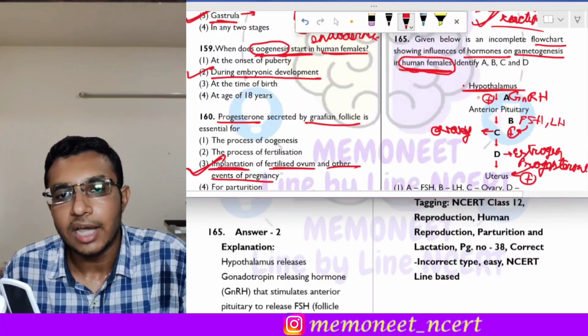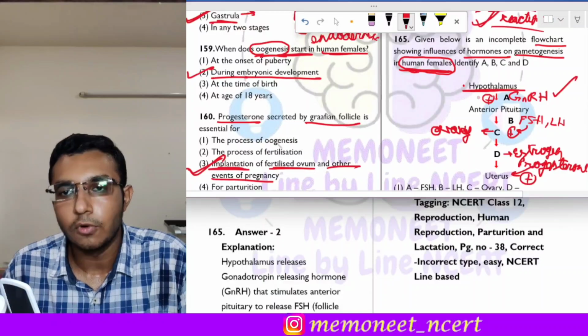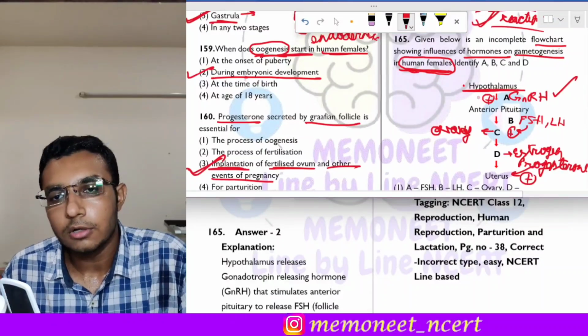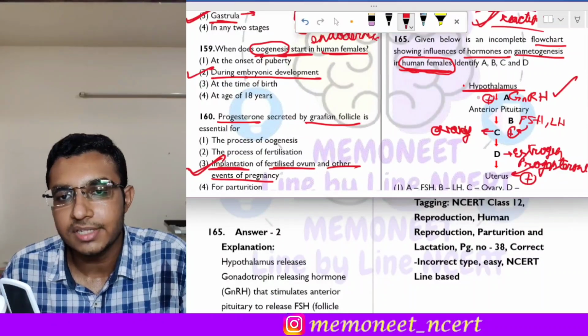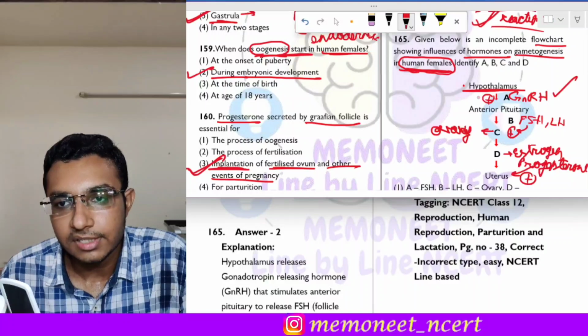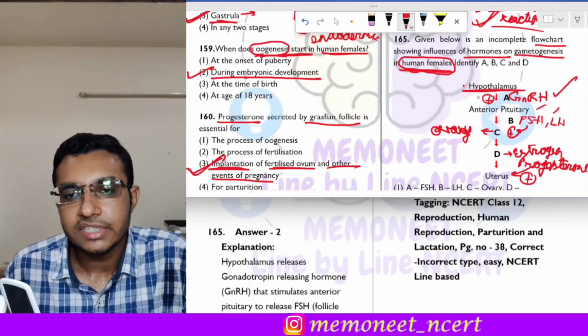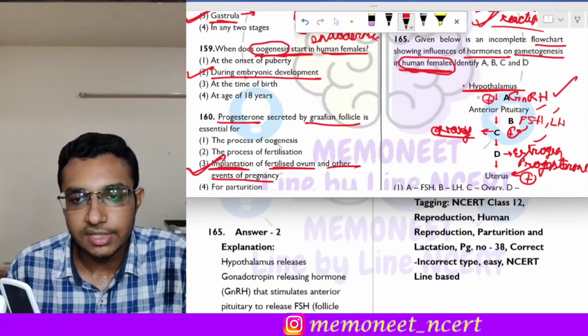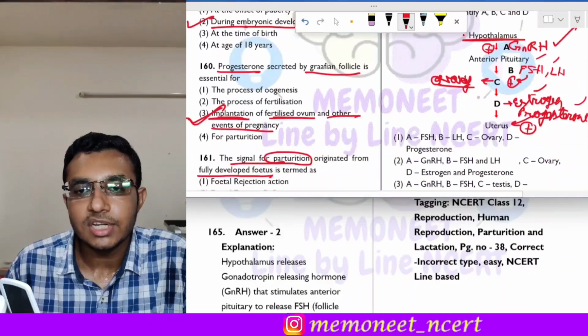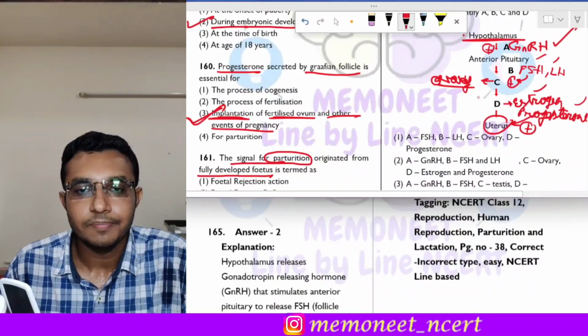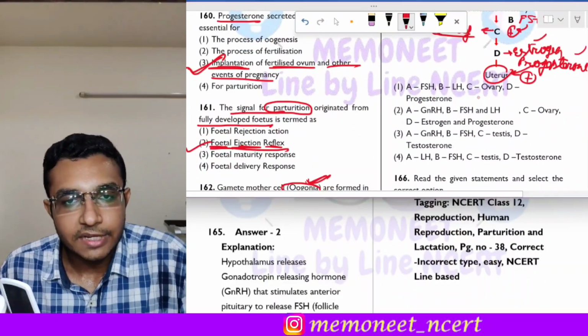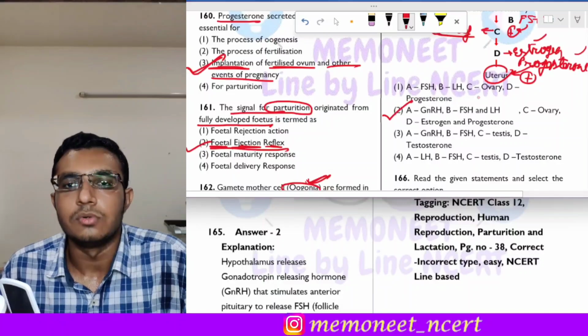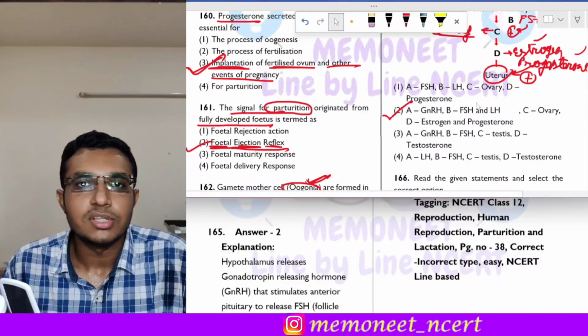Hypothalamus secretes gonadotropin releasing hormone, which stimulates the anterior pituitary, which releases FSH and LH. FSH and LH stimulate the ovary to release estrogen and progesterone, which in turn stimulate the uterus. So the correct identification is found in option 2.